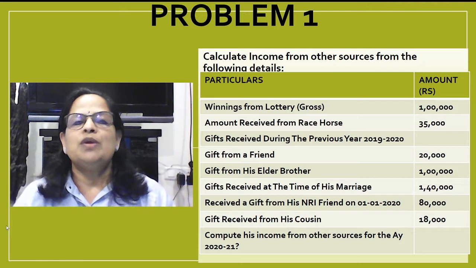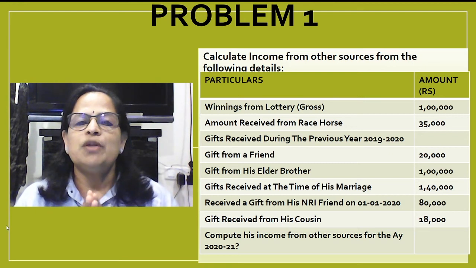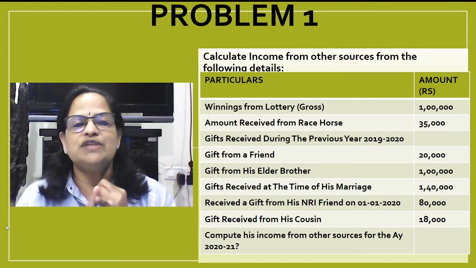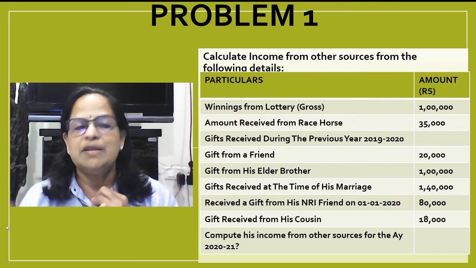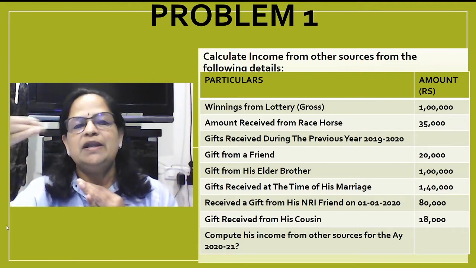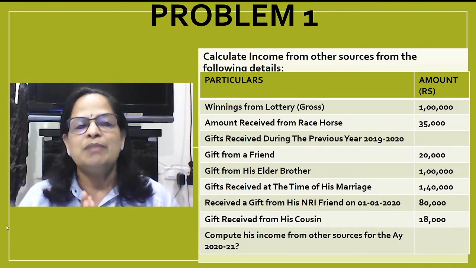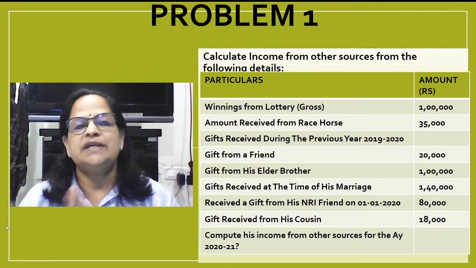Okay. So the first problem: calculate income from other sources from the following details. First one is winnings from lottery, 1 lakh. See, winnings from lottery, if it is not mentioned, it's a gross amount, you have to gross that. You know the two rates you have to remember. If it is debenture interest, any interest or dividend, it's 10%. Any casual income, it is 30%. I gave you the chart explaining different TDS rates, but only two rates are important for you to remember: interest and dividend, 10%, and casual income, 30%.